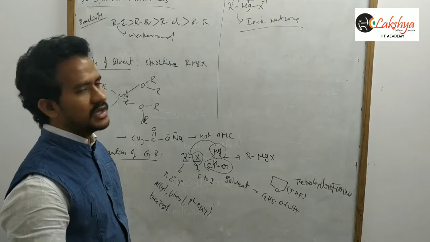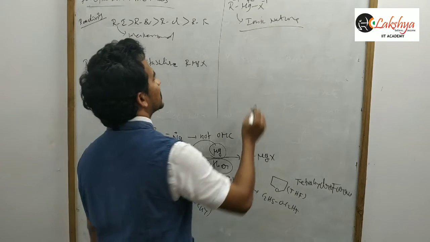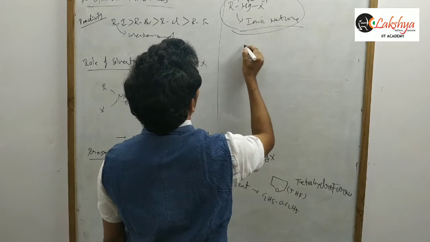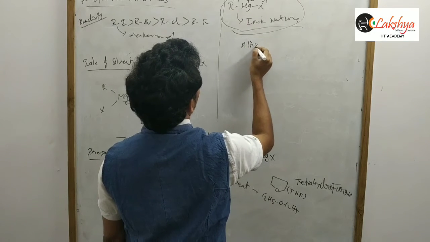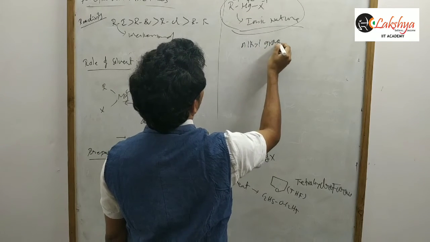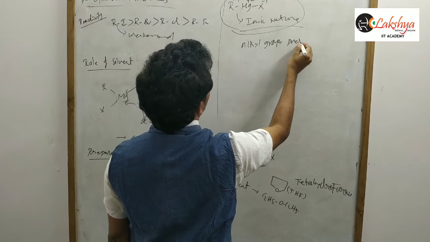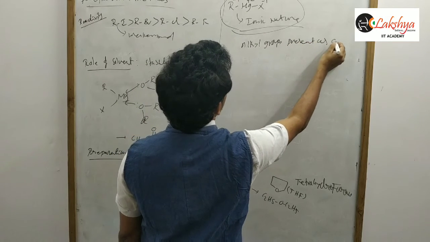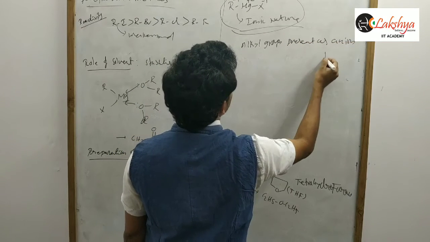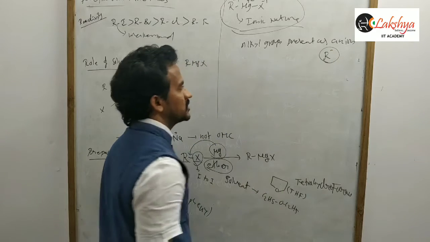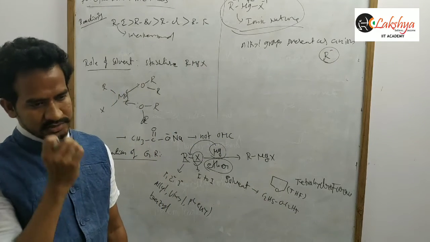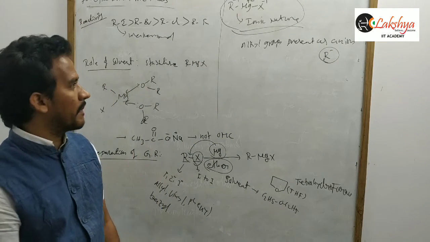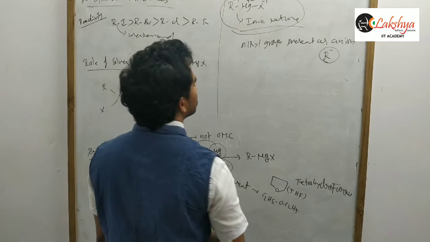The Grignard reagent has an ionic nature. So in this case, the alkyl group is present as an anion. That means R is present as R minus.